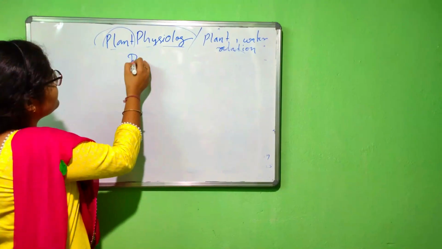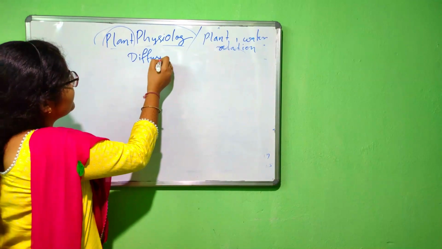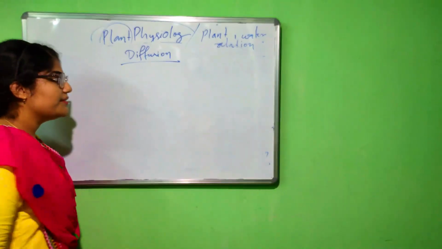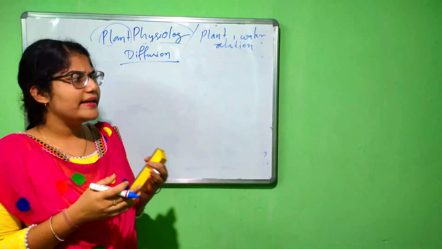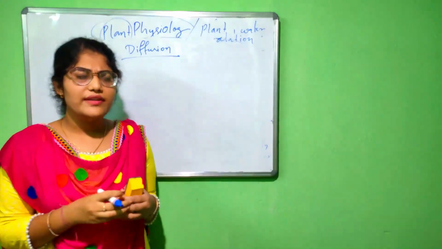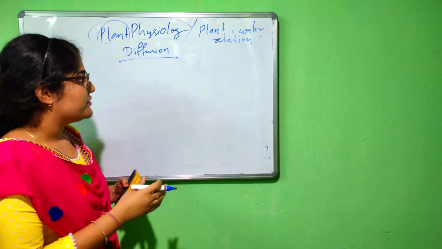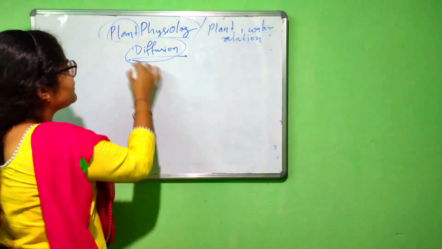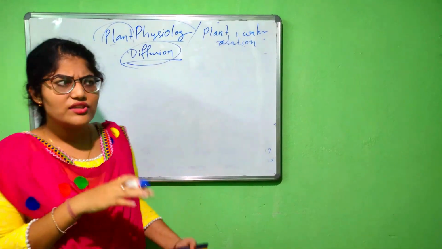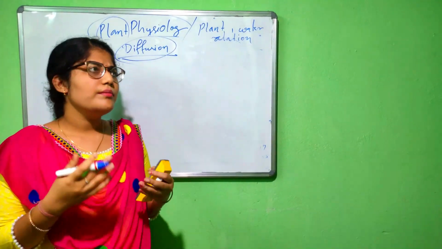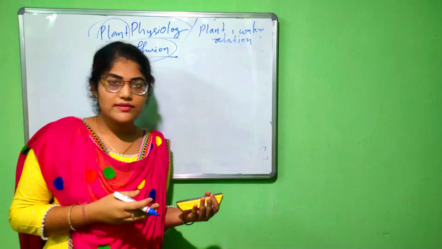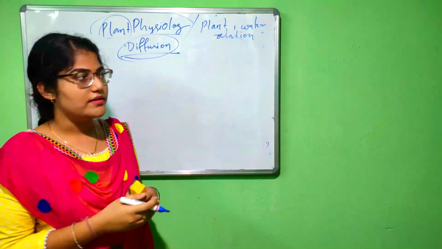So now come to the diffusion, the first part of our discussion. What is diffusion? Diffusion is a general term that is mainly used in biology, also in several chemistry parts also. So what is diffusion? We normally say in general terms that diffusion is the movement of water or solution from a higher concentration to the lower concentration.